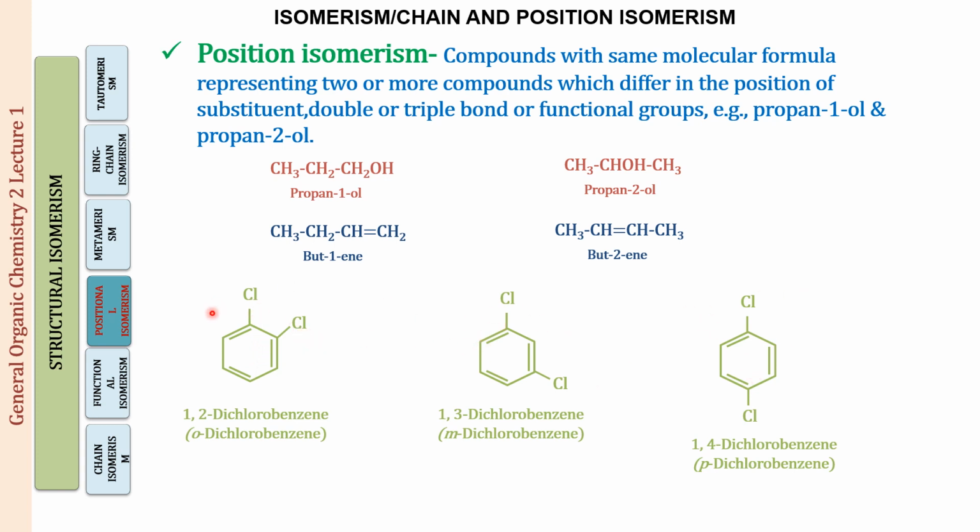So we can see over here that we have a difference in the position of the substituents, right? So the base structure is the same. We have the same cyclic ring of 6 carbons. The only difference is in the position of the substituent. So this is also called position isomerism. Alright, so these three are the position isomers of each other.